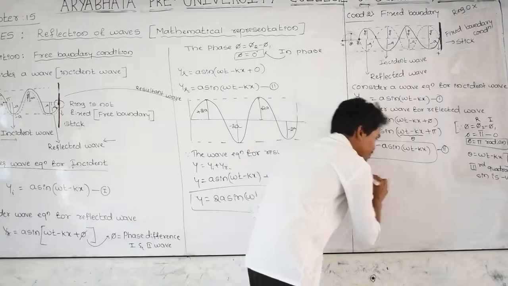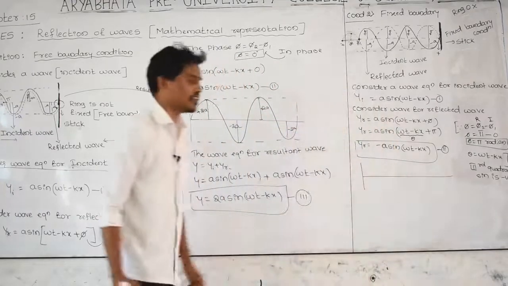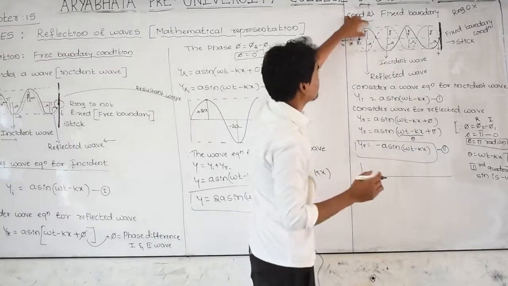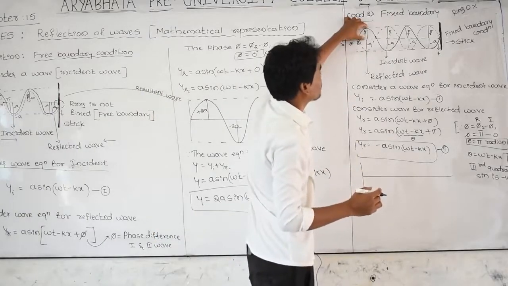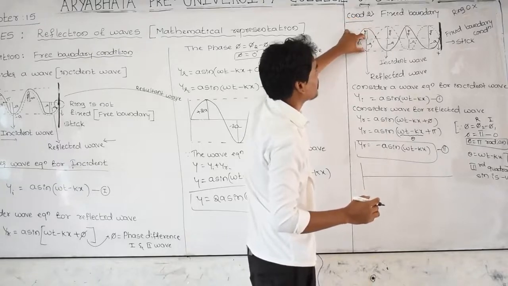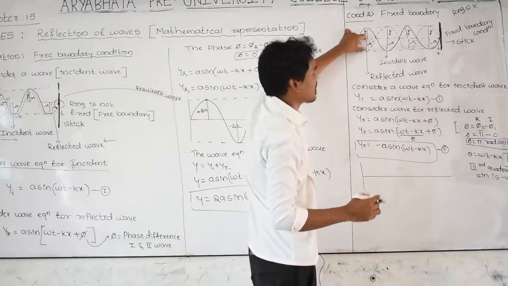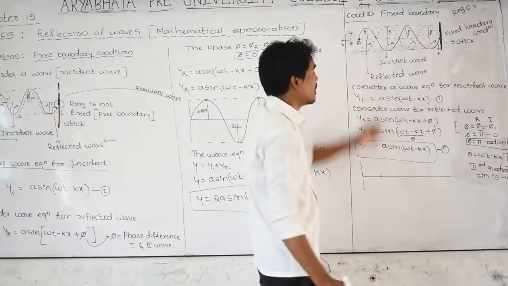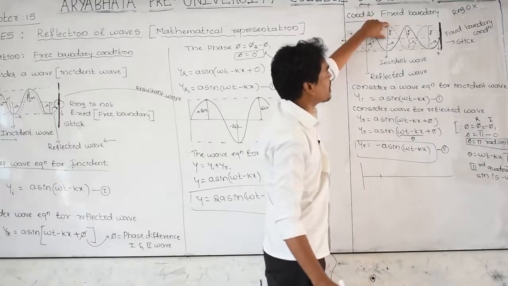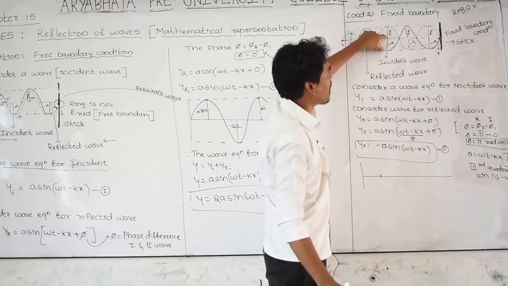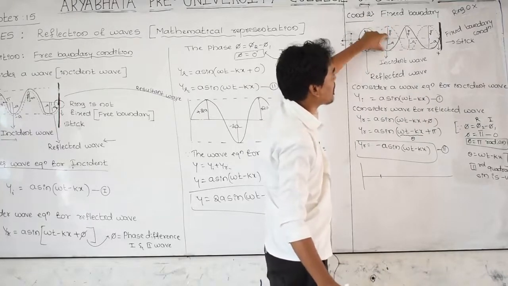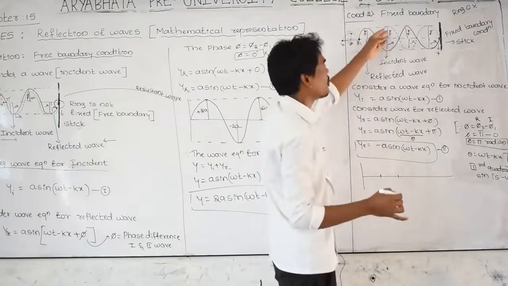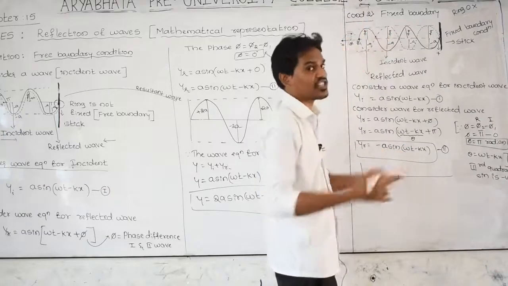Let us take, if the incident wave and reflected wave merge, what will happen? For the incident wave this is plus a, for the reflected wave this is minus a. Plus a minus a gets cancelled, there is no crest, there is no trough. Next, for the reflected wave the amplitude is plus a, for the incident wave the amplitude is minus a. Plus a minus a gets cancelled and there is no crest, there is no trough, the wave is cancelled, destroyed.